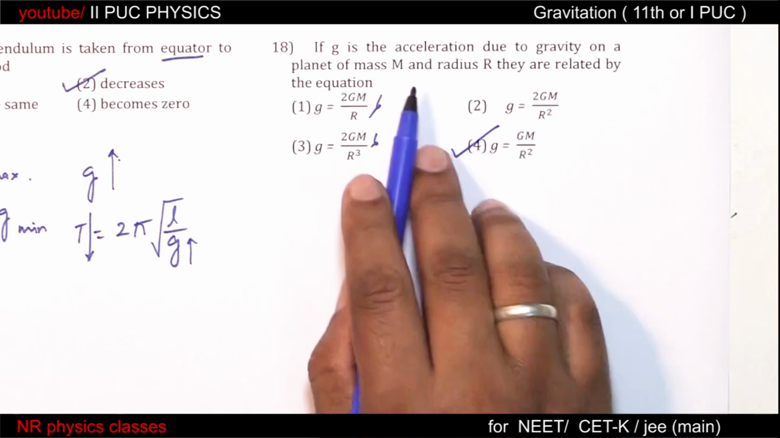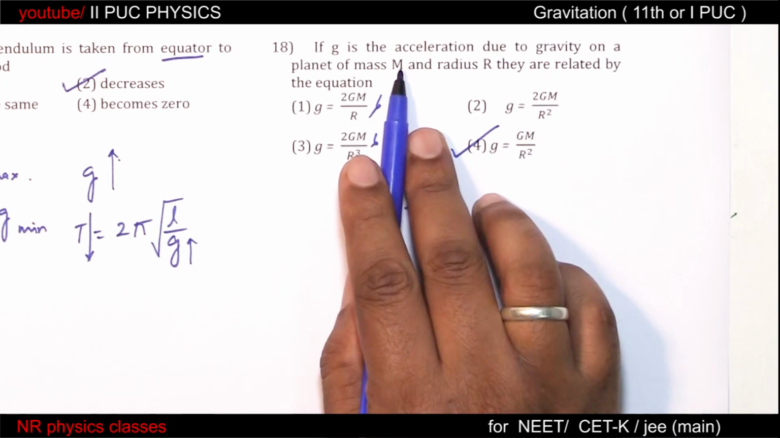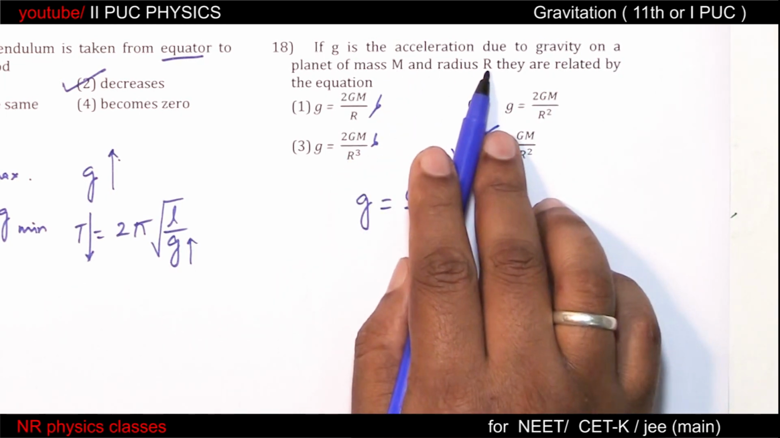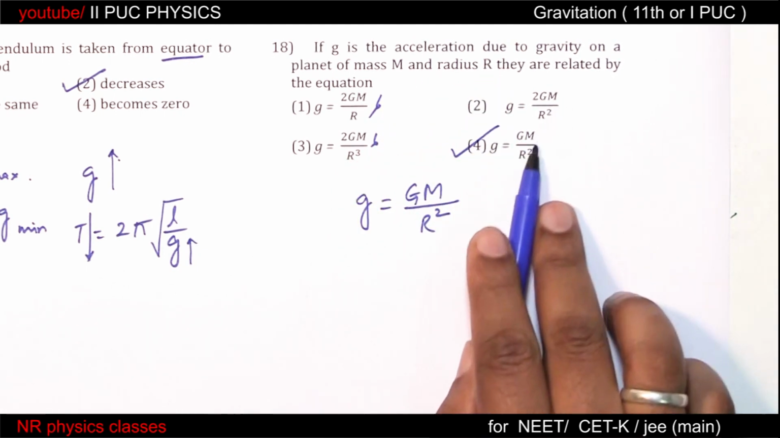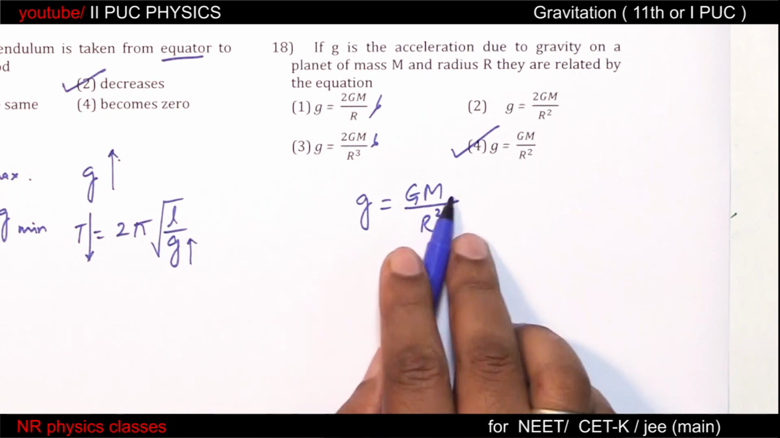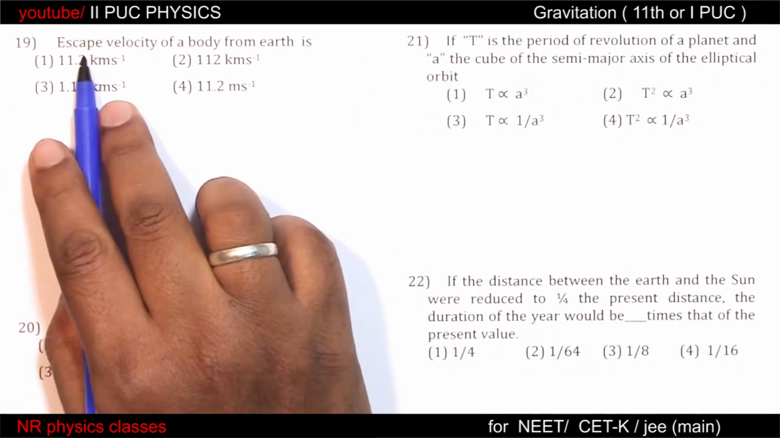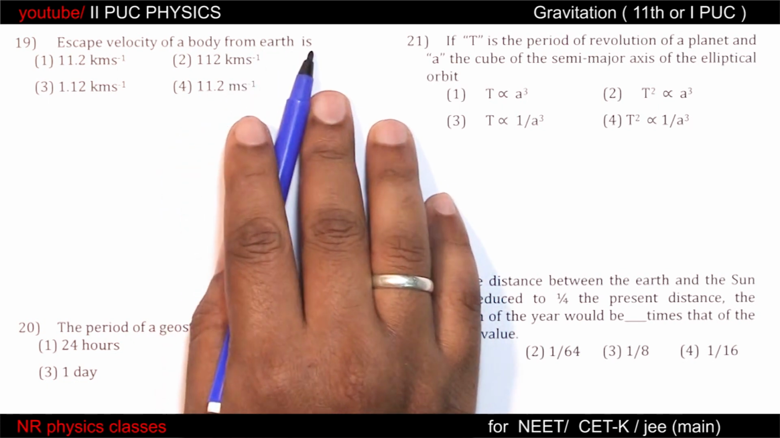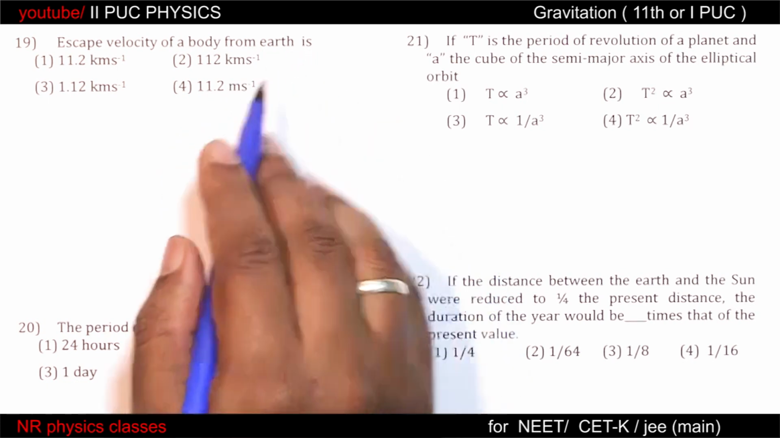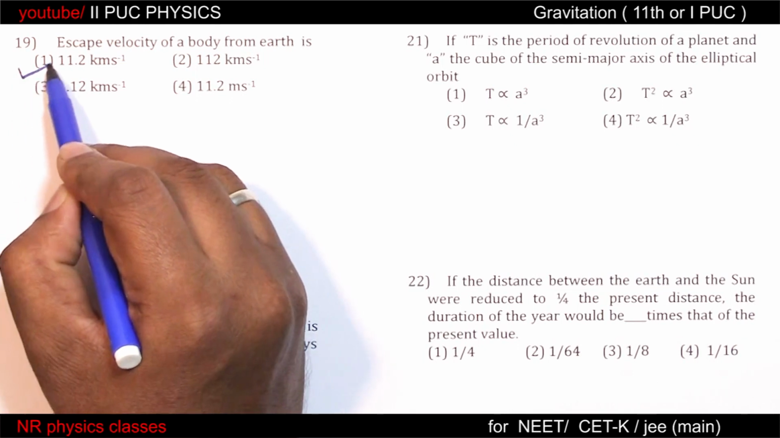So we have to decide between these two. To decide between these two, carefully observe whether it is just m and just r. If they have played with m and r, then we have to check between these two. So it is GM by r square. Escape velocity of a body from Earth is, standard question. Escape velocity is about 11.2 km per second.